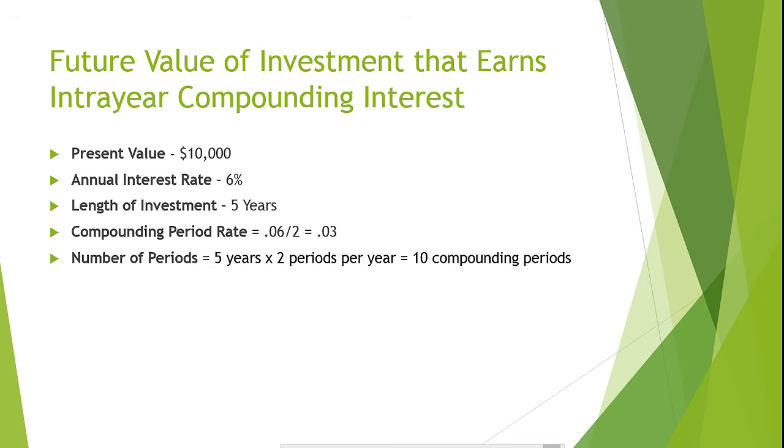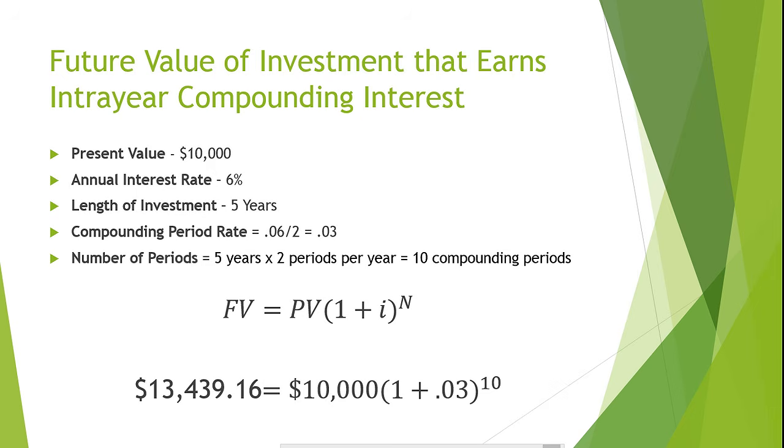Now we can plug our values into the future value formula to find out what the value of our investment will be in 5 years. Again, the future value formula is future value equals present value times 1 plus the interest rate to the nth power. So for our investment, our future value would be 10,000 times 1.03 to the 10th power, giving us a total of $13,439.16.